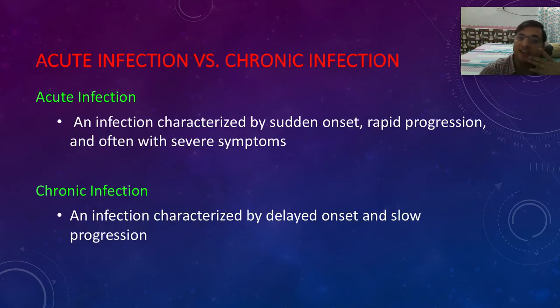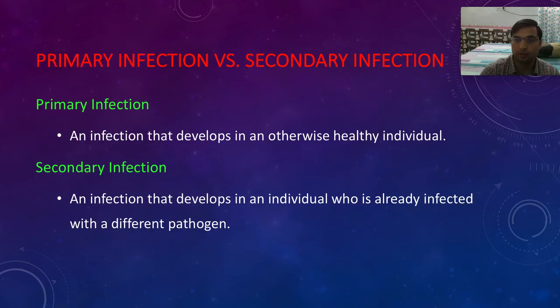Then we have acute infections and chronic infections. Acute means sudden, chronic means delayed onset and slow progression. Primary infection, secondary infection. Primary infection means a person is primarily infected with some organism. Secondary infection means a person has, say, a viral infection, and after that suddenly gets another, bacterial infection; the bacterial infection is called a secondary infection. The primary infection depresses the immunity so that the secondary infection can jump on.